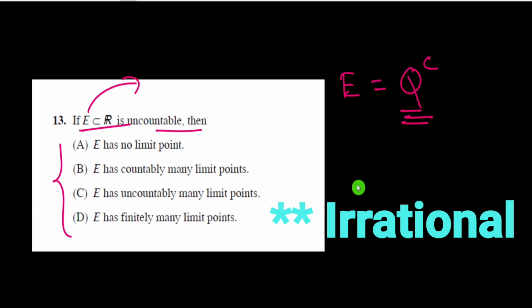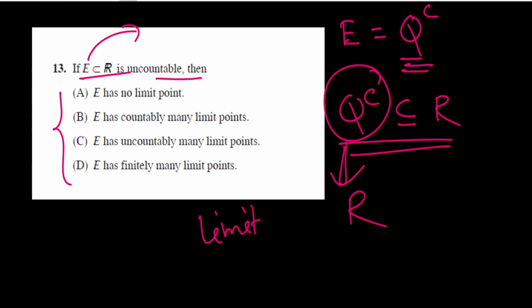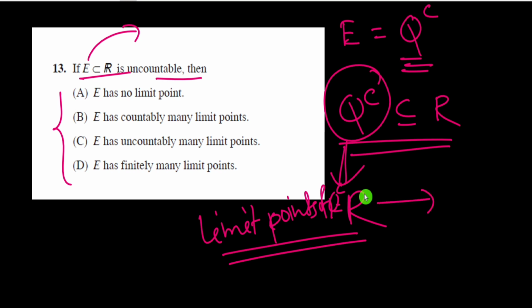This we know is a subset of the real numbers, and the limit points of Q are also R. The limit points of Q equal R, which is uncountable, so it directly says that E has uncountably many limit points. So option C is correct here.